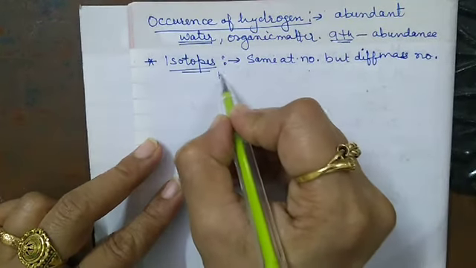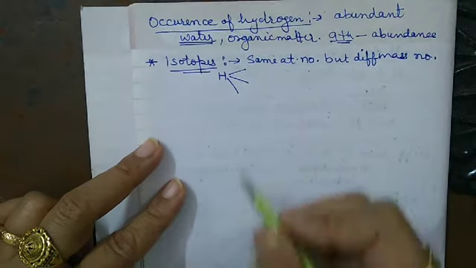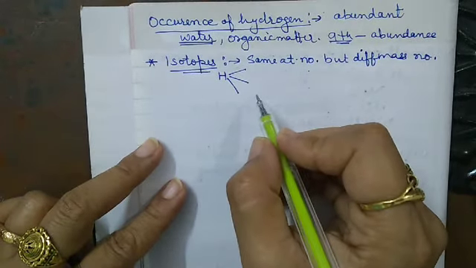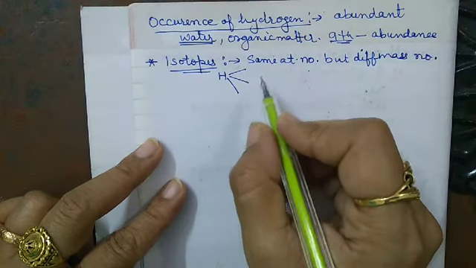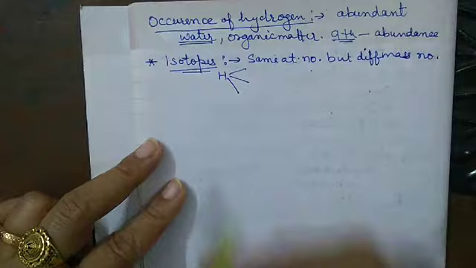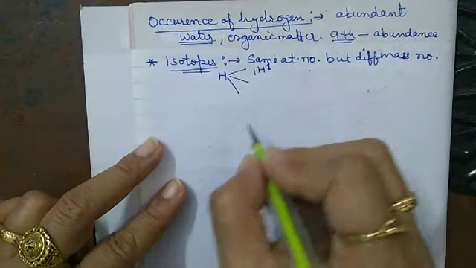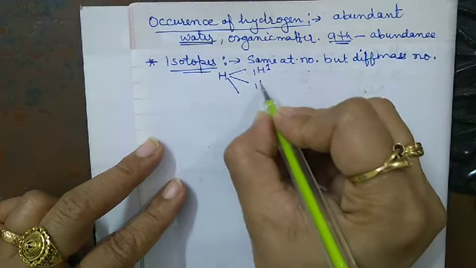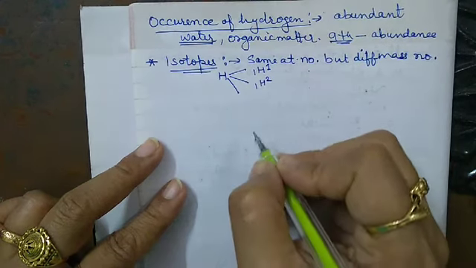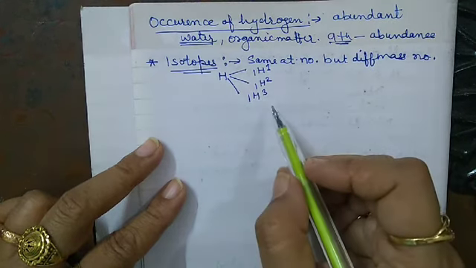Hydrogen has three isotopes with mass numbers of 1, 2 and 3. So 1H1 is the first isotope, 1H2 is the second isotope, and 1H3 is the third isotope.